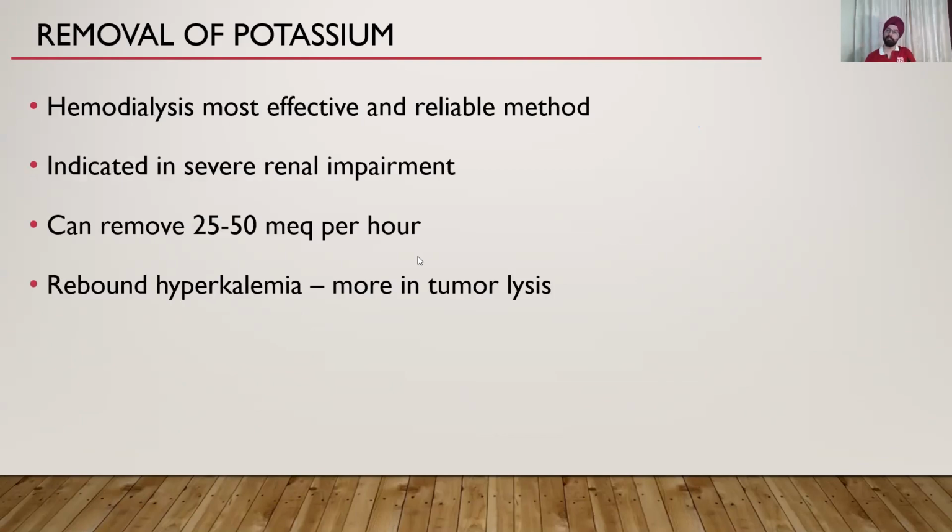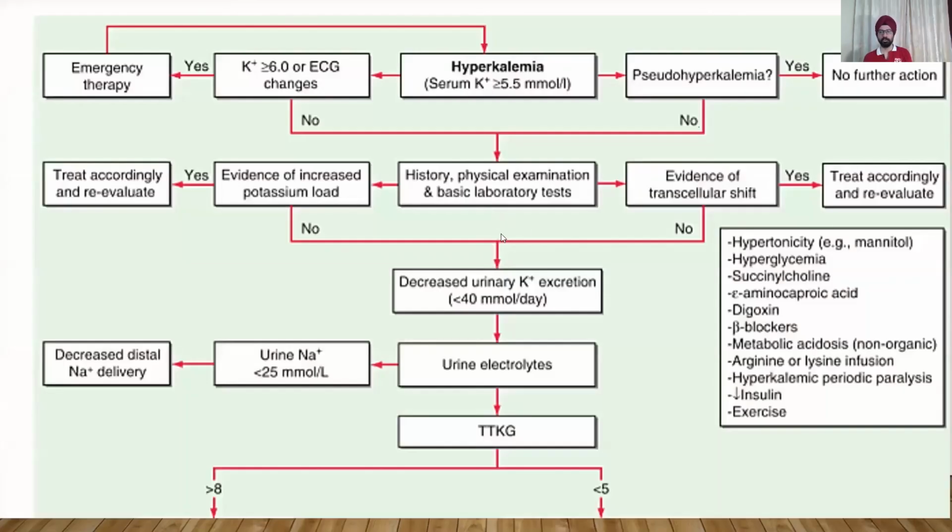Hemodialysis is the most effective and reliable method. So in resistant hyperkalemia, you have to use it. It is indicated in severe renal impairment. However, if the patient has ongoing tissue breakdown, even after hemodialysis, you can have a rebound hyperkalemia, which can be life-threatening. So this is the Harrison's flow chart or algorithm for how to manage hyperkalemia.